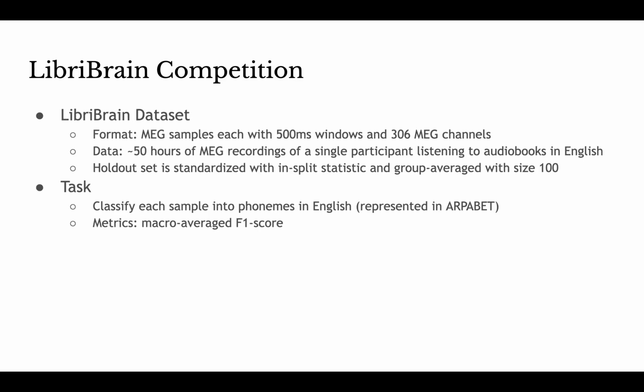The LibriBrain dataset consists of over 50 hours of MEG recordings of one participant listening to natural English speech. The task is to classify the phonemes in a sample, and each sample has a time window of 500 milliseconds. F1 macro was used as the metric. The holdout set, which is the testing set for the leaderboard, is already standardized with its own statistics and average groups. As we will show later, these preprocessing steps can heavily degrade the accuracy of our model.